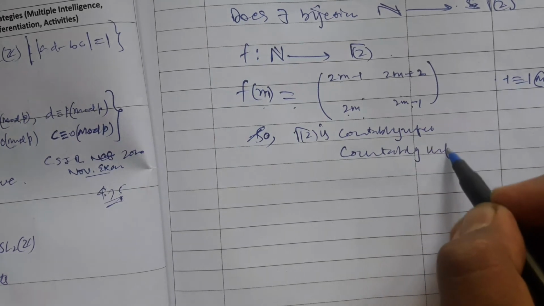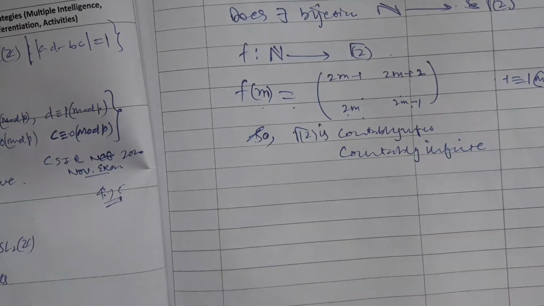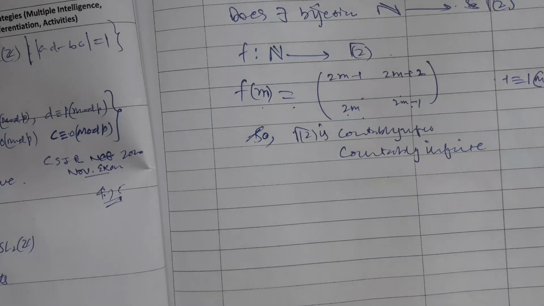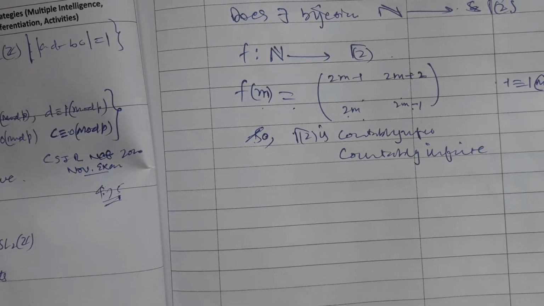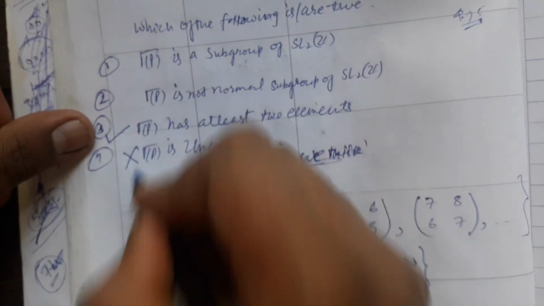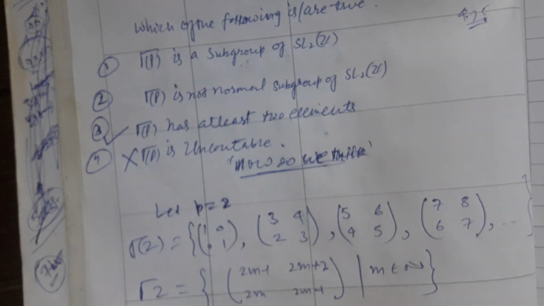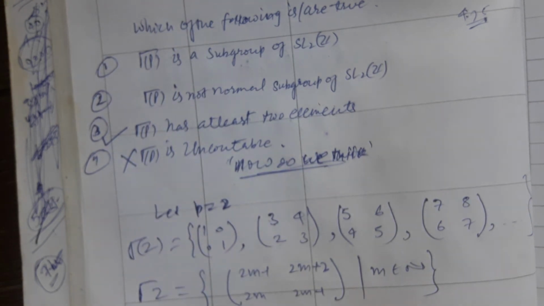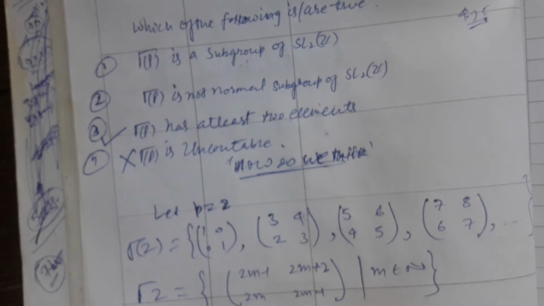So I proved how to define the relation between the set of natural numbers and the set gamma 2. Please focus on this now. So option 4 is going to be false, since this is countable, but here it is claimed to be uncountable.